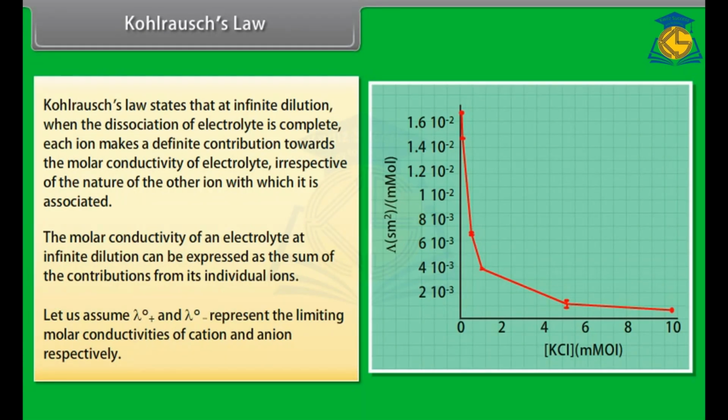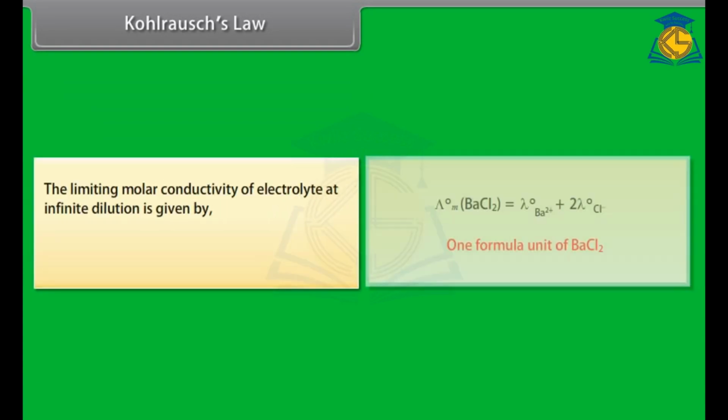and anion respectively. The limiting molar conductivity of electrolyte at infinite dilution is given by v positive lambda naught positive plus v negative lambda naught negative, where v positive and v negative represent the number of positive and negative ions furnished by each formula unit.